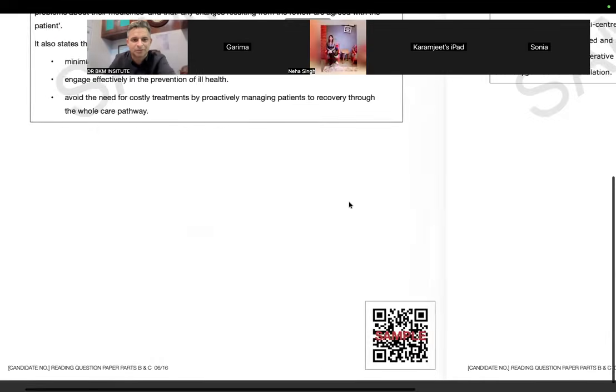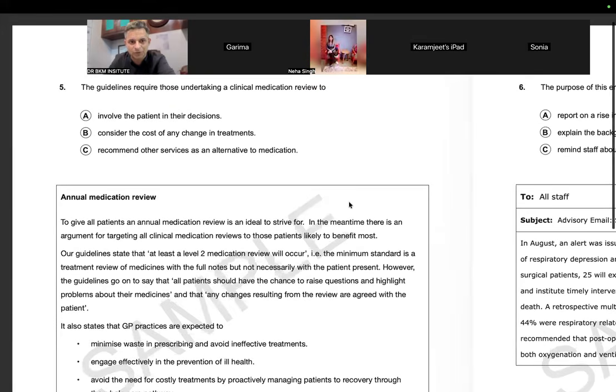Okay, now let's do question number 5, and then we will take a pause. This is also kind of an interesting question. I don't remember it very well, but it is interesting. The guidelines require those undertaking a medication review. So who will take the medication review? Nurses most of the time, or maybe enrolled nurses. So the guidelines require those undertaking a clinical medication review to. So if I am taking the clinical medication review, what do the guidelines guide me? What do they want from me? First of all, make the question easy.